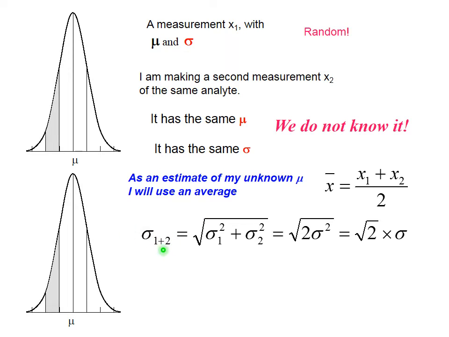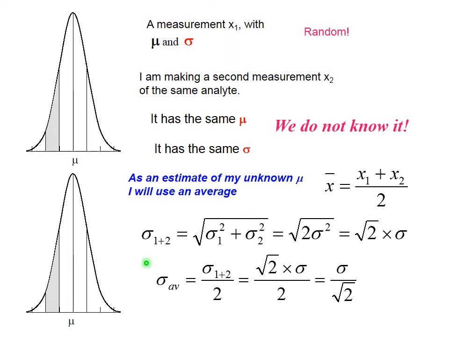Sigma of sum of two numbers will be sigma of first squared plus sigma of second squared. But these are the same because it was the same value, just taken twice. So it's twice sigma squared, or if we take square root, square root of 2 multiplied by sigma, where sigma is standard deviation of first or second measurement.